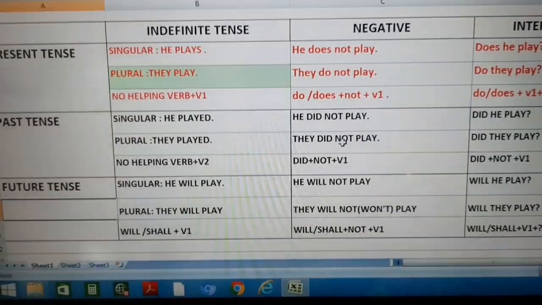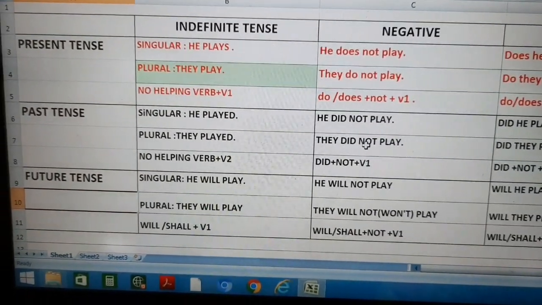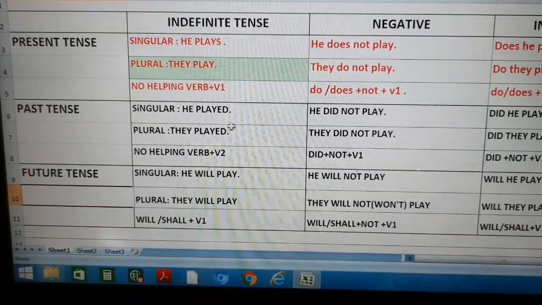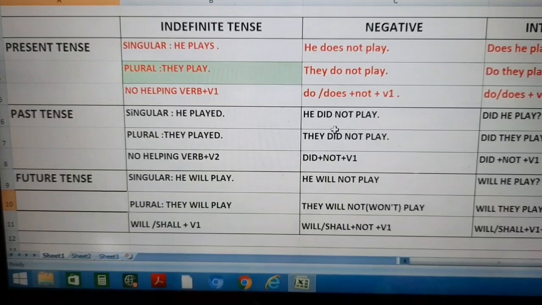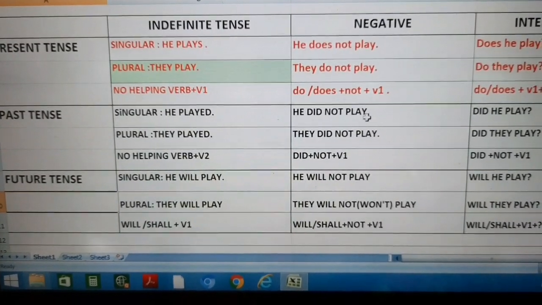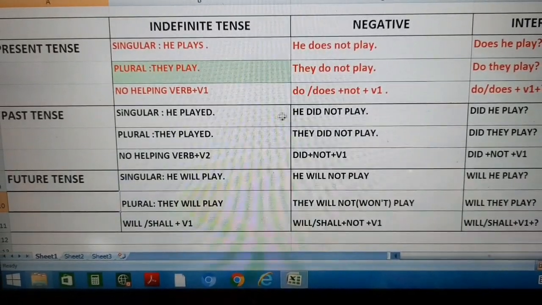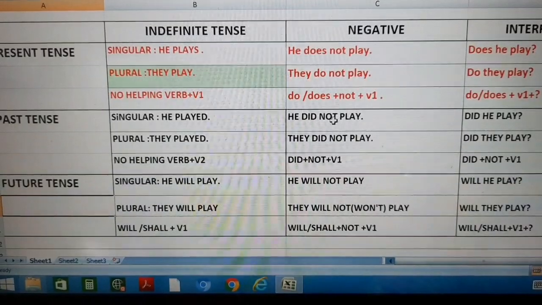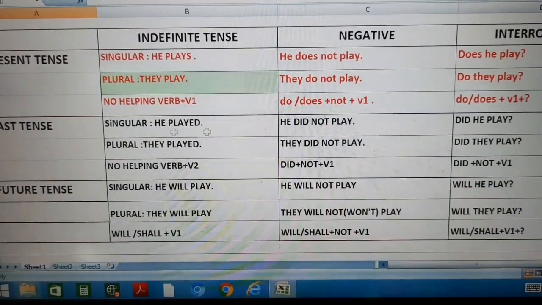Let us see the past tense, how we have made negative of past tense. Now singular is he played, and when we made negative of this singular sentence, he did not play, it means we are using did to make it negative and interrogative.